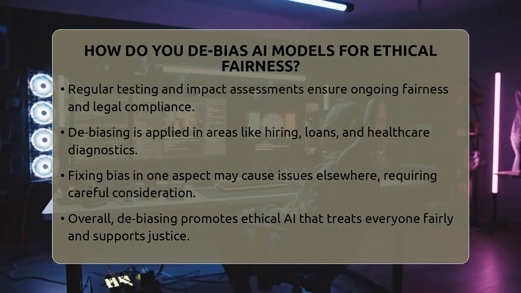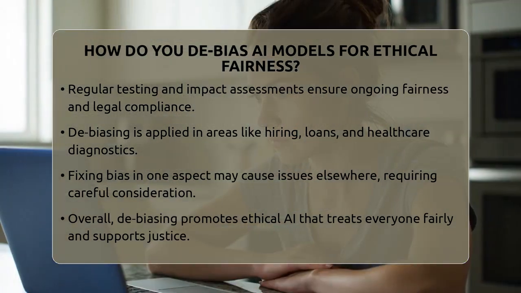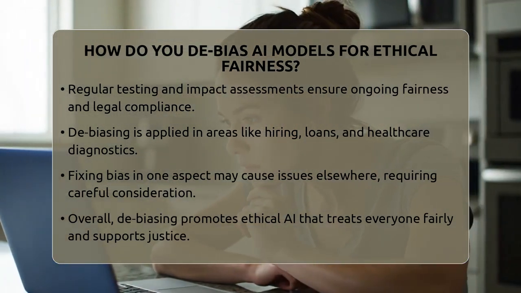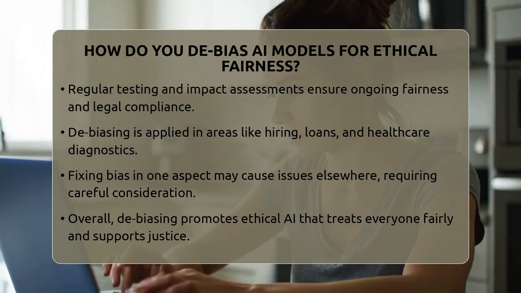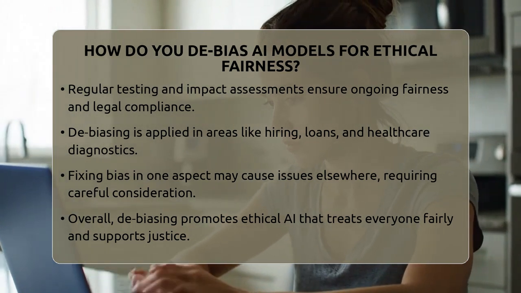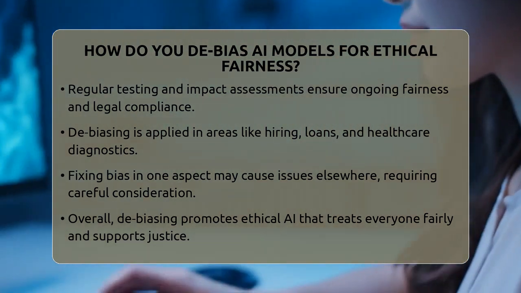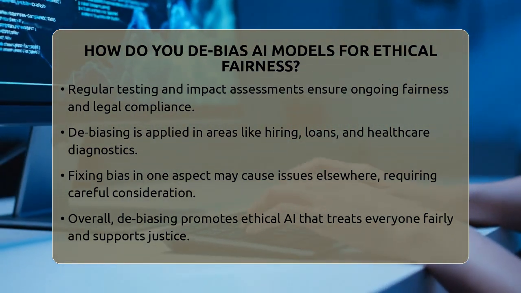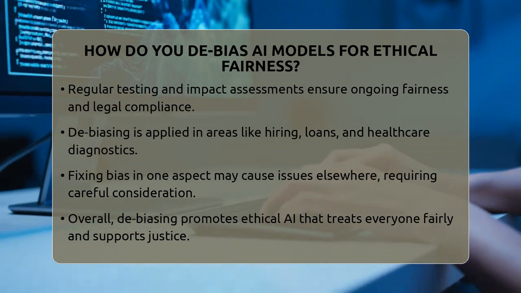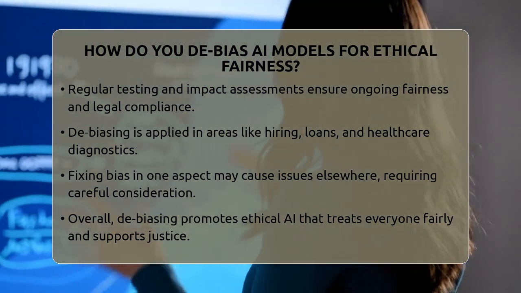In the end, debiasing AI models is a key part of ethical AI implementation. It's about making sure these systems serve everyone fairly and uphold the principles of justice and equality. By combining legal guidelines, technical techniques, and ongoing testing, we can build AI that is both powerful and fair.